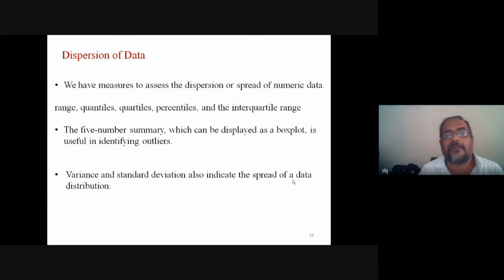A 5-number summary, which can be displayed as a box plot, is useful in identifying outliers. Variance and standard deviation also indicate the spread of data distribution.